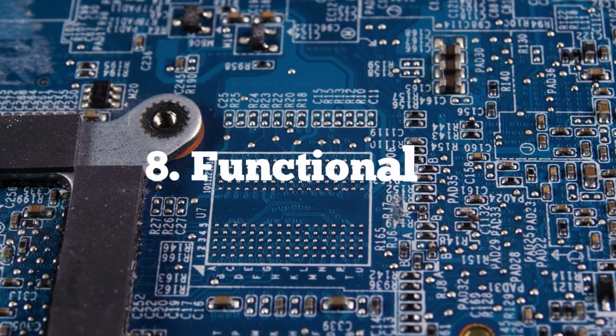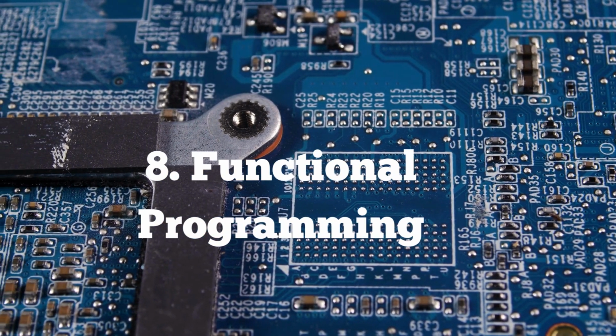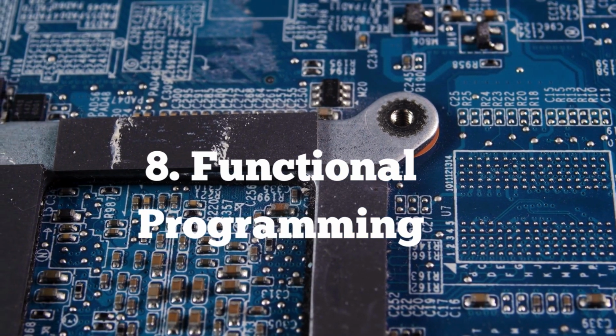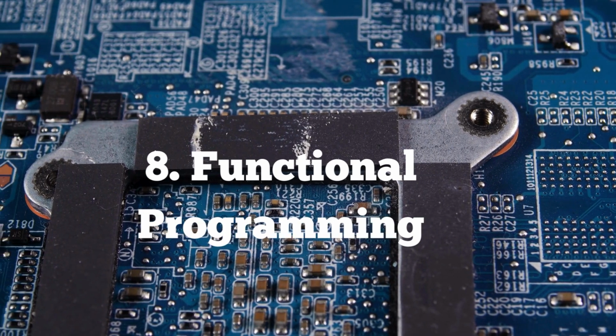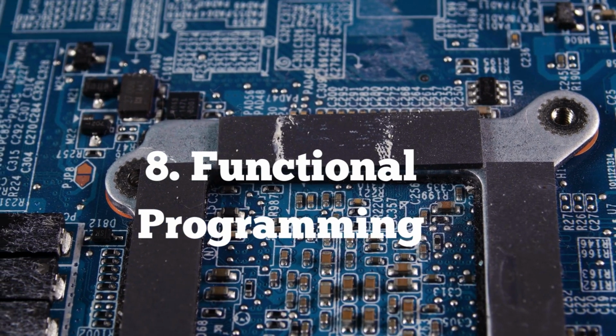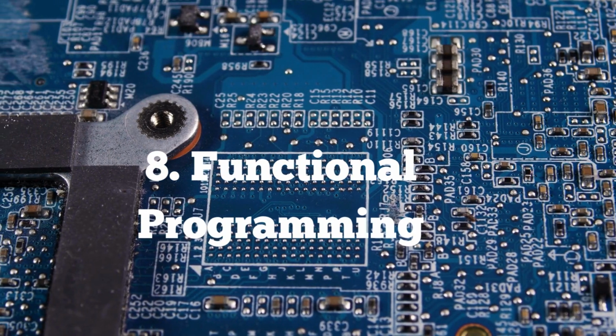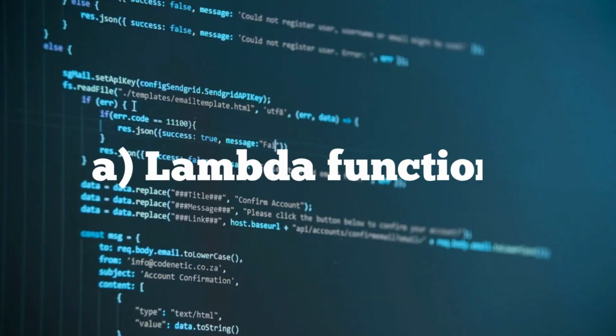Next one is functional programming. Functional programming is a programming paradigm that emphasizes the use of pure functions, where the output is solely determined by the input and has no side effects. It focuses on treating computations as the evaluation of mathematical functions and promotes immutability and higher order functions. Lambda functions, also known as anonymous functions, are functions without a name. They are defined inline and typically used when a function is required for a short and simple operation. Lambda functions are concise and can be passed as arguments to other functions.